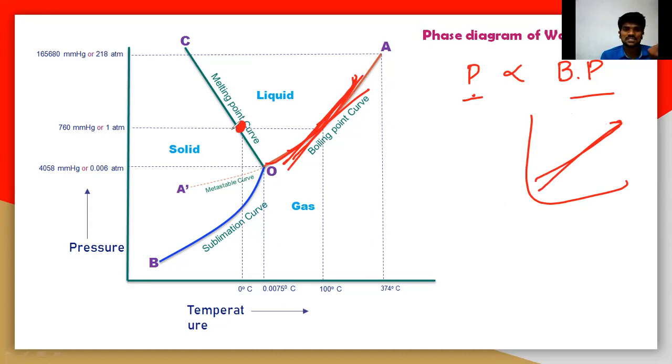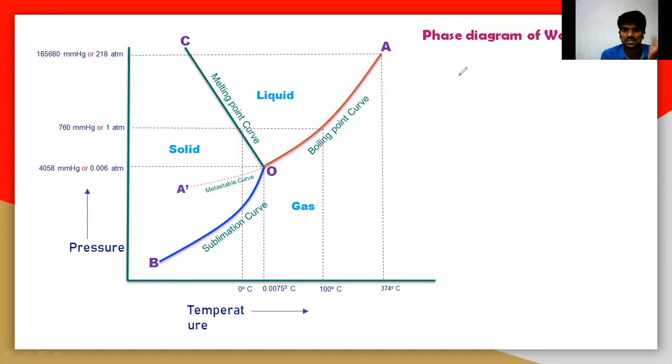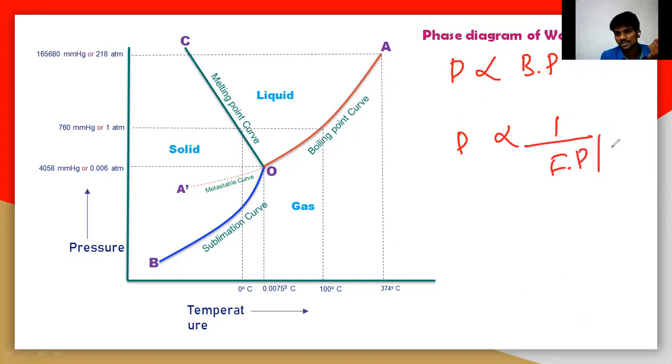But in the case of this left side, the freezing point, here the curve is on the left side like this. That means the pressure is inversely related to the freezing point or the melting point. The question you should raise here is why. The pressure is directly related to the boiling point, but inversely related to the freezing point or the melting point.